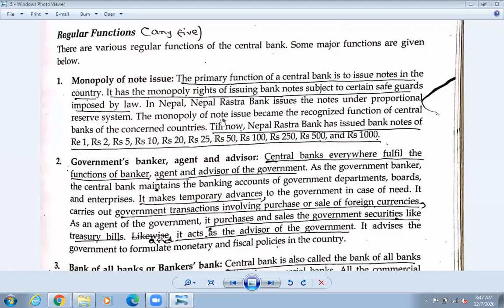So monopoly of note issue became the recognized function of the central bank of the concerned country, and till now Nepal Rastra Bank has issued bank notes of ₹1, ₹2, which are now discontinued. Notes of 1 and 2 are no longer being issued.